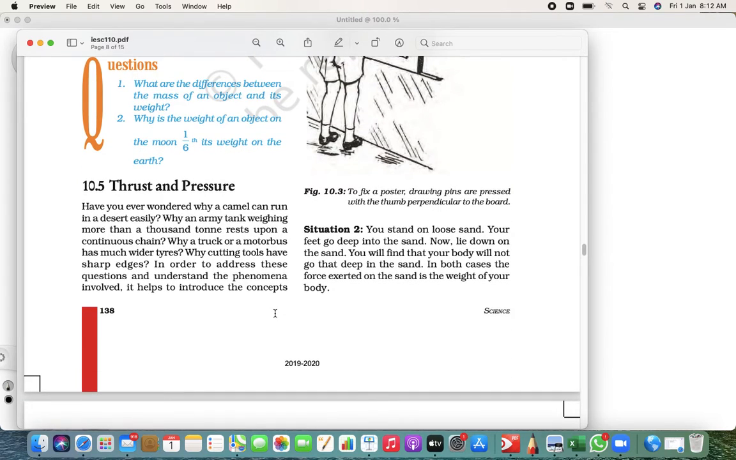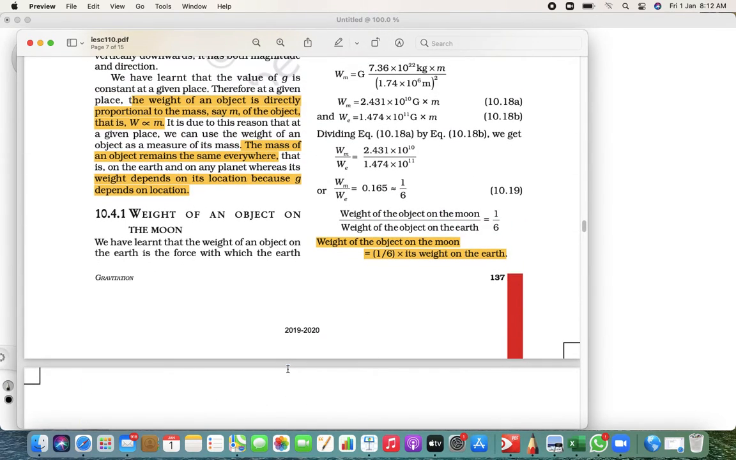Now the question that arises is, will the weight of an object on earth and the moon remain the same? And the answer is no. We know mass will never change, but the weight will change from one planet to another. Why? Because of gravitational acceleration. The value of g on earth is 9.8 meter per second square, but the value of g on moon is not the same. Let me show you how.